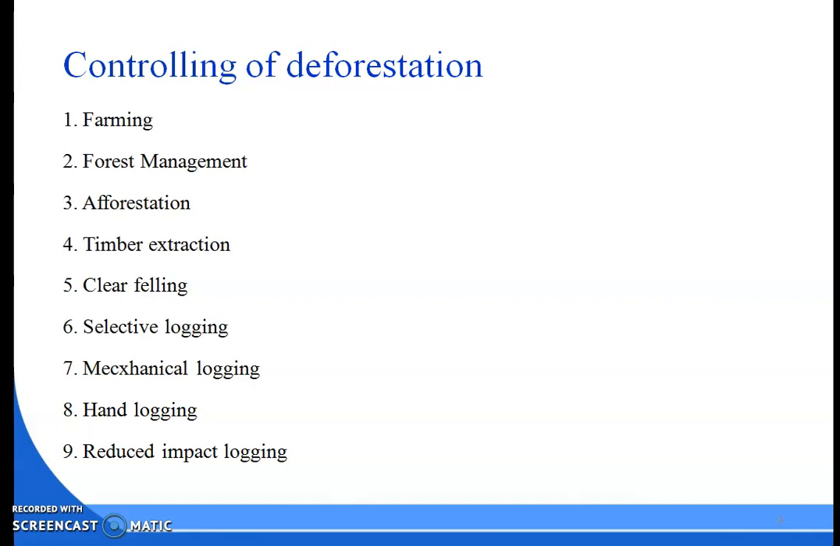Okay, we can reduce. So these are the various steps to control deforestation: farming, forest management, afforestation, timber extraction, clear felling, selective logging, mechanical logging, hand logging, reduced impact logging. So these are the various methods to control deforestation. Okay, it is very important to know what is deforestation, what are the causes of deforestation, what are the effects of deforestation, and how to control it. So these are very important.